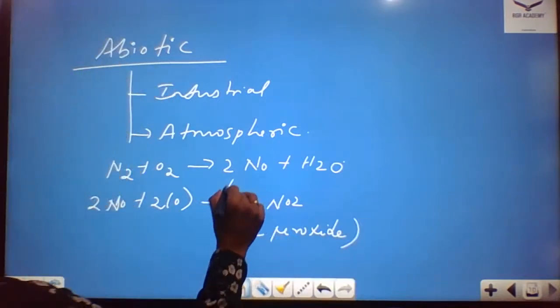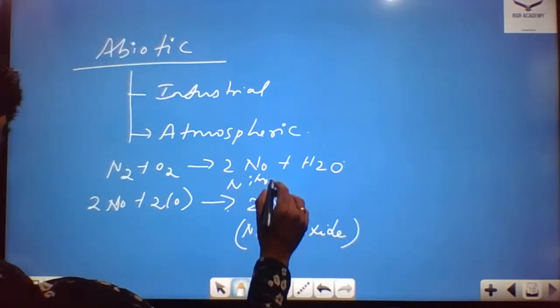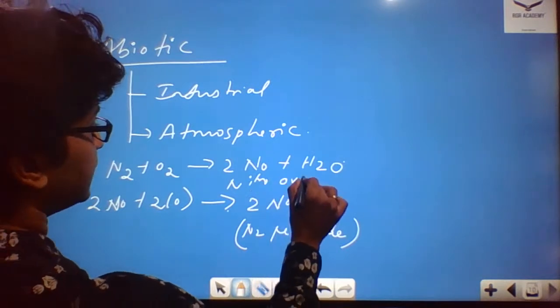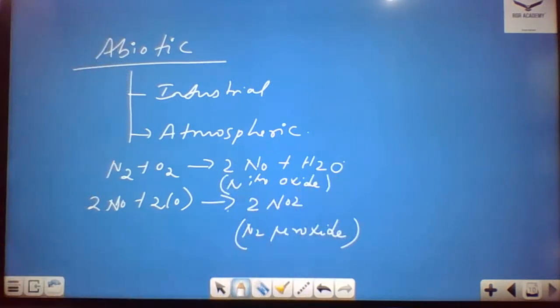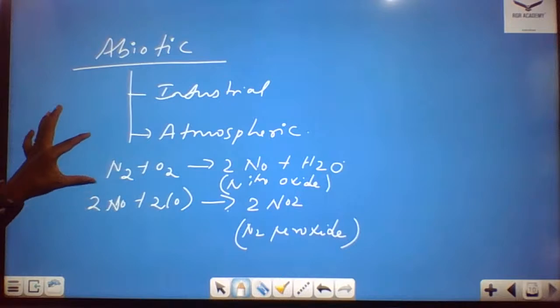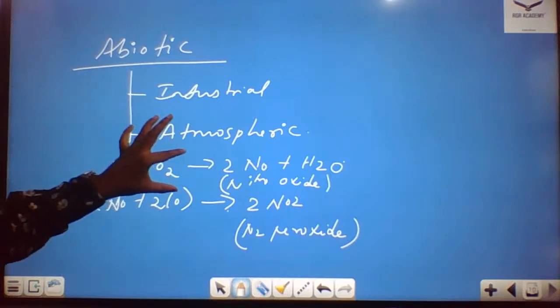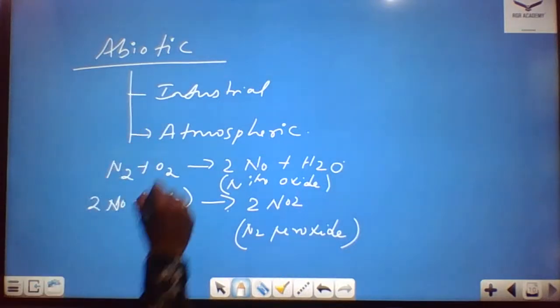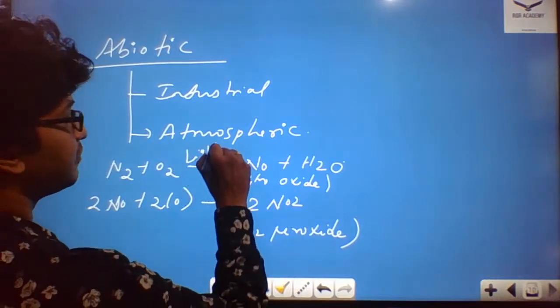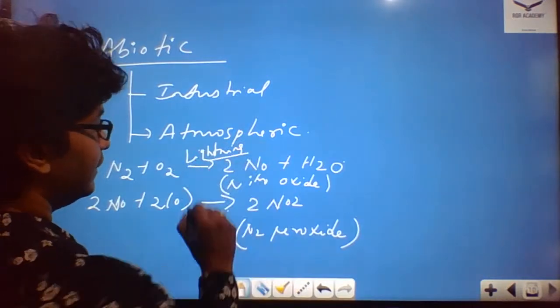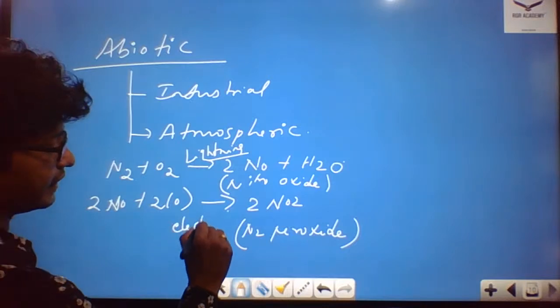These reactions take place by means of lightning, or by means of electric discharge.